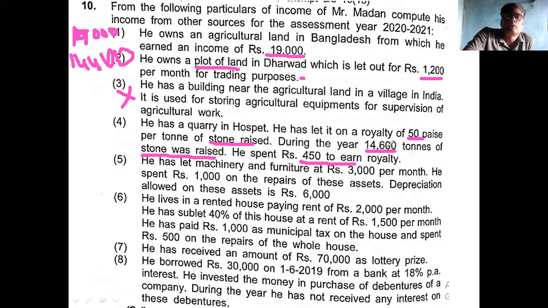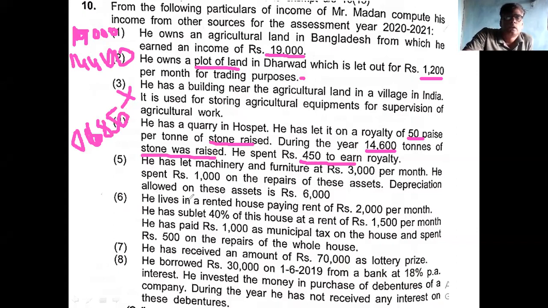Then what is the net income from royalty? 7,300 minus 450 is 6,850. Okay.